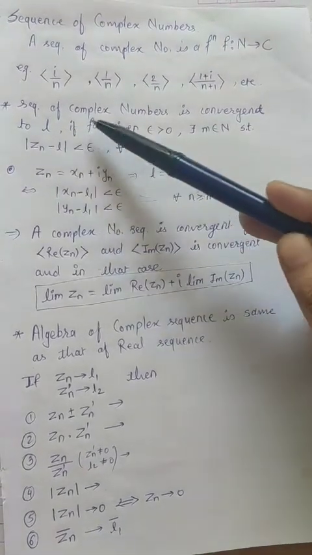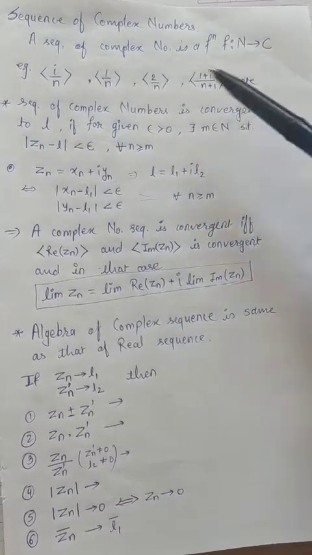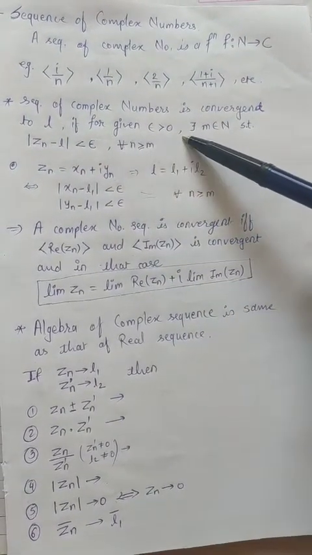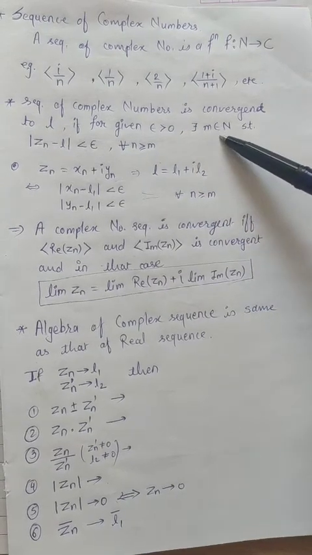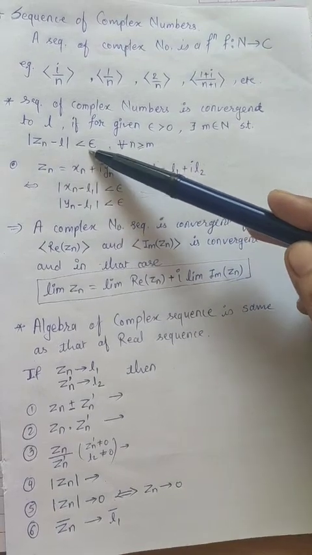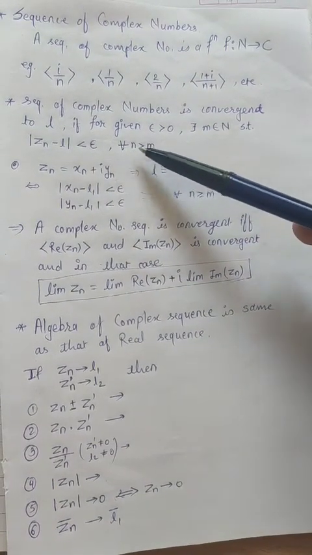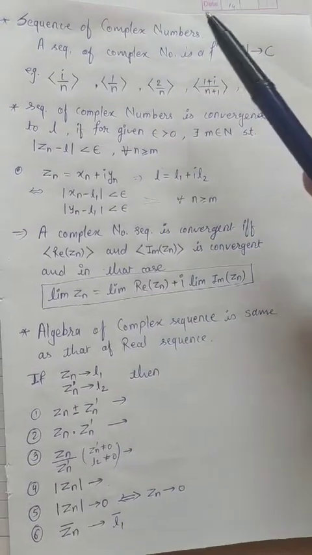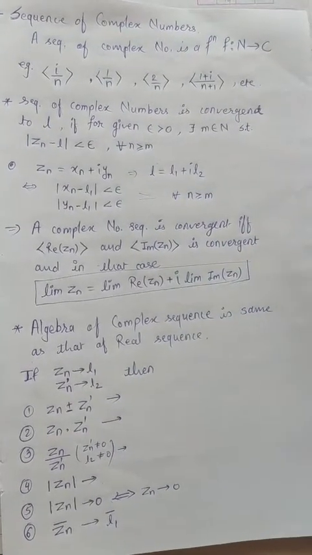A sequence of complex numbers converges to L if for given epsilon greater than 0 there exists m belonging to N such that mod z_n minus L is less than epsilon for all n greater than or equal to m. This is similar to sequences of real numbers.